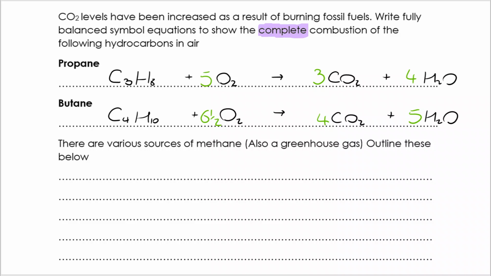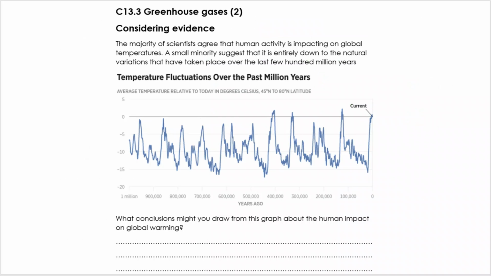Now, in terms of sources of methane, I've actually not written anything here because we're going to come back and talk about some of these in more detail later on. But methane can come from animal gaseous emissions. It can also come from the decomposition and breakdown of food waste. So we are going to get methane given out in those ways, and that is also a greenhouse gas, so it is a problem.